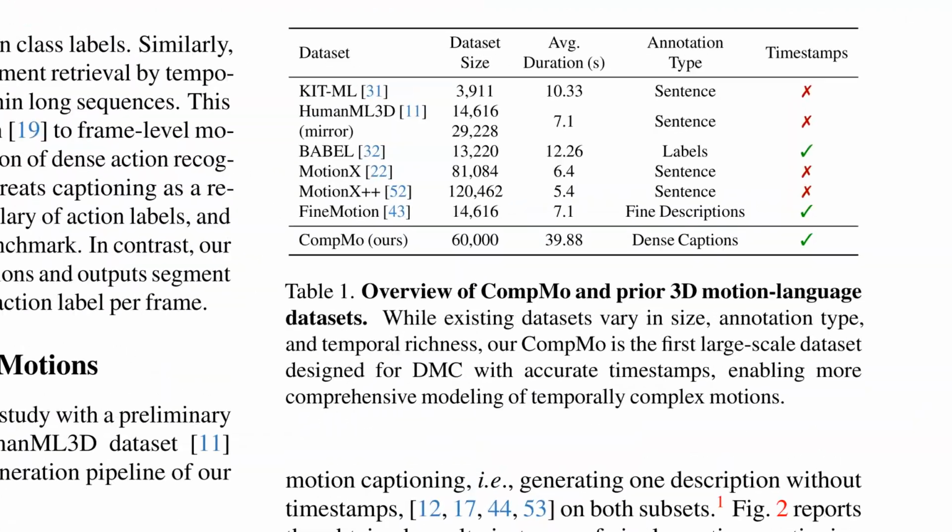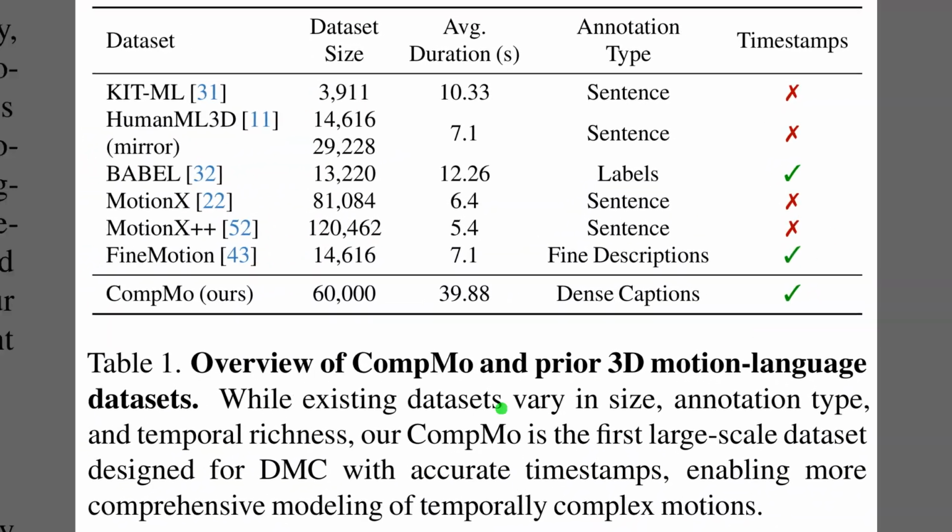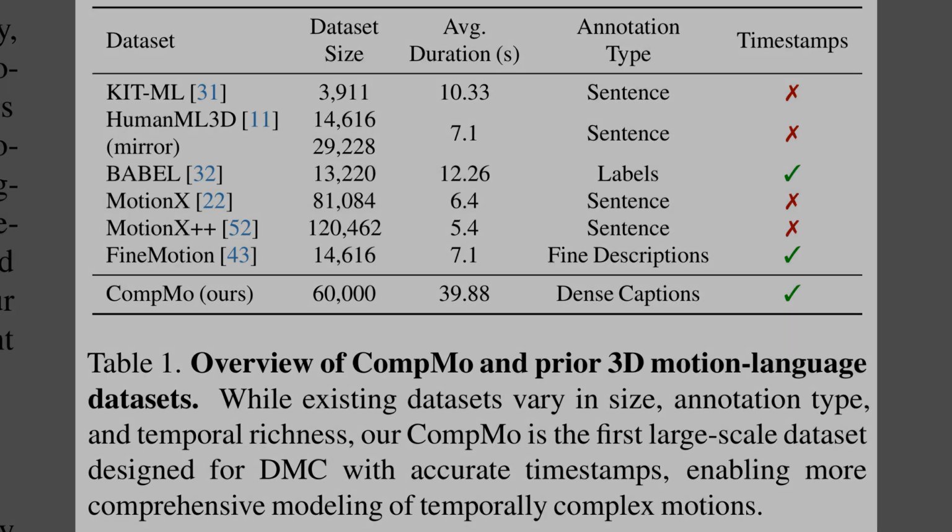Table 1 contrasts existing motion language datasets with the new benchmark, highlighting what each offers for temporal understanding. Well, Figure 1 showed the task needs precise segments, and this table shows most prior sets provide single sentences without timestamps. CompMo stands out because it includes dense captions with timestamps. The dataset lists 60,000 sequences. Average duration is roughly 40 seconds, which supports multi-action coverage.